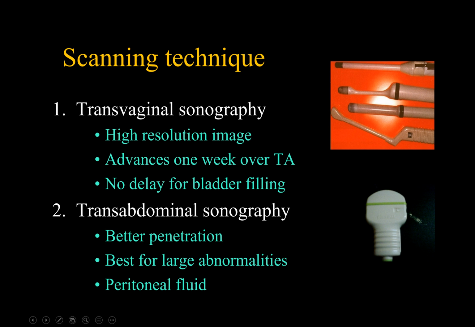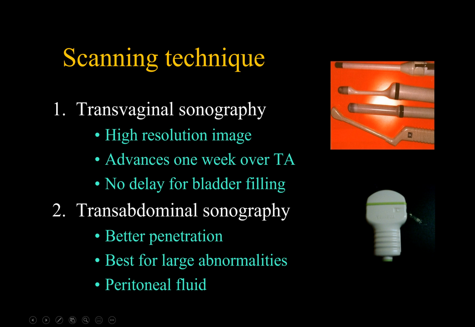Also, it advances the diagnosis of early pregnancy by about 1 week over the transabdominal scan. On the other side, the transabdominal scan has better penetration, and because it has a larger field of view, it is good for large abnormalities.